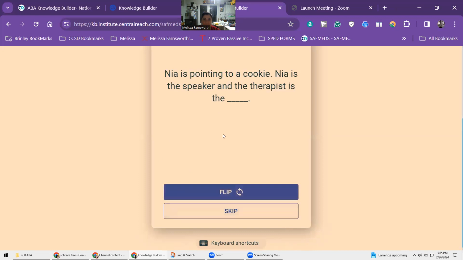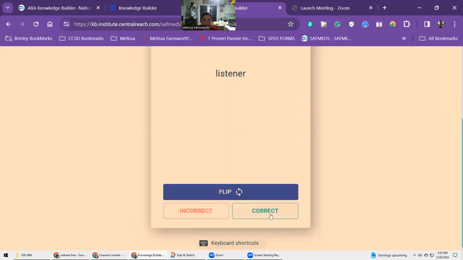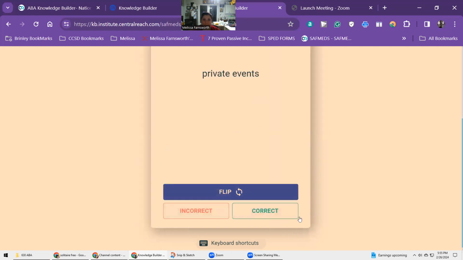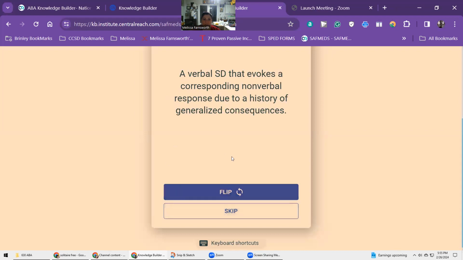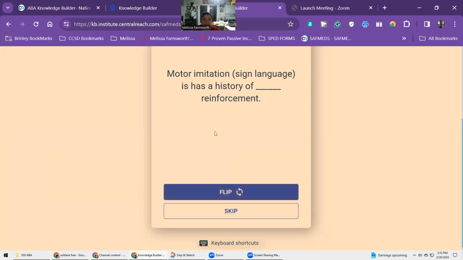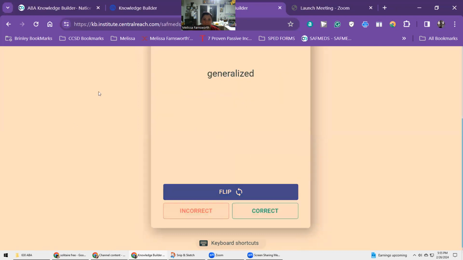1. Nia is pointing to a cookie. Nia is the speaker and the therapist is the blank. Listener. Covert events typically accessible only to the person experiencing them. Private events. A verbal SD that evokes a corresponding nonverbal response due to a history of generalized consequences. Listener discrimination. Motor imitation, sign language, has a history of blank reinforcement.